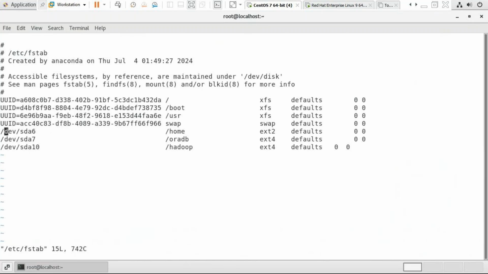So we are creating the quotas on /home. So write, after defaults, comma, usrquota, which stands for user quota, comma, grpquota, group quota. The file system where we are implementing the disk quotas, in the fstab file after defaults, write usrquota and grpquota.